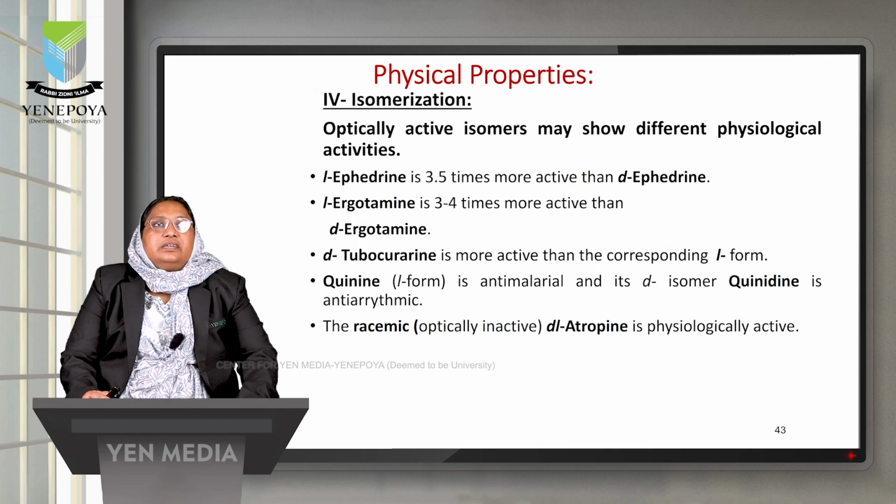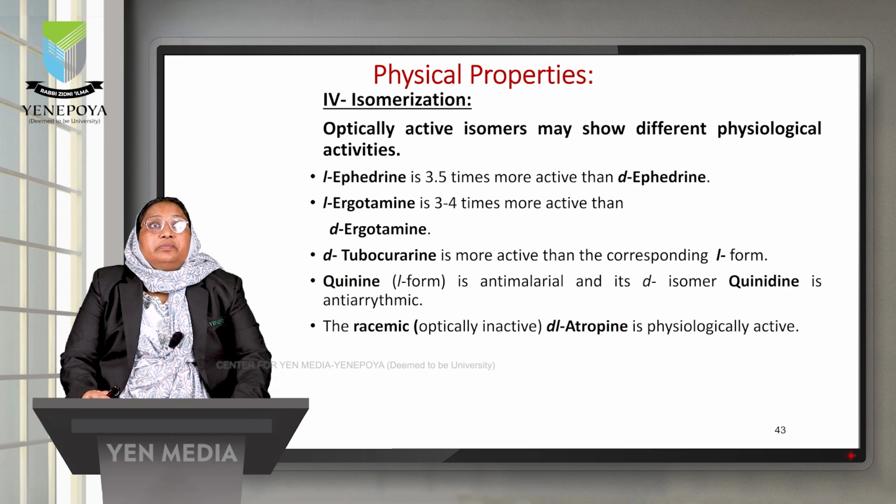Next comes isomerization. In the definition we have said that the alkaloids should be optically active, and these optical activities are mainly responsible for their different physiological activities. For example, levoephedrine is 3.5 times more active than dextroephedrine. Levoergotamine is 3 to 4 times more active than D-ergotamine, whereas D-tubocurarine is more active than its corresponding L form.